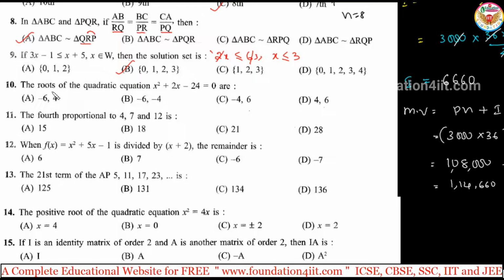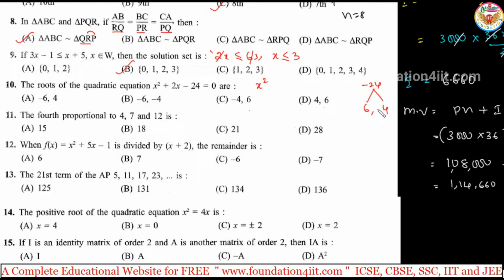And okay, next one. The roots of the quadratic equation x square plus 2x minus 24. Finding the roots: x square coefficient is 1, 1 into minus 24. Minus 24 you have to split into two parts, such that if you multiply you get minus 24, and if you add you get the middle term, plus 2. We know that 6 into 4, but we need minus 4.